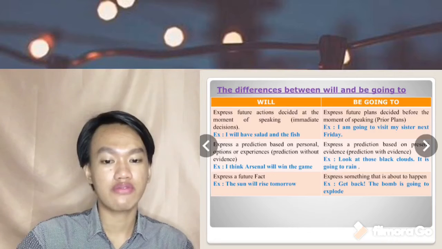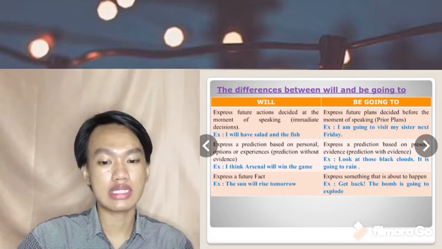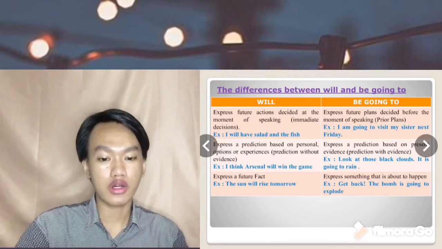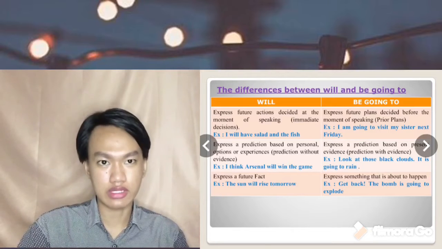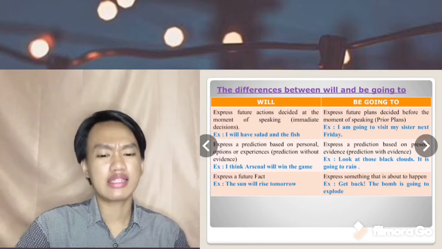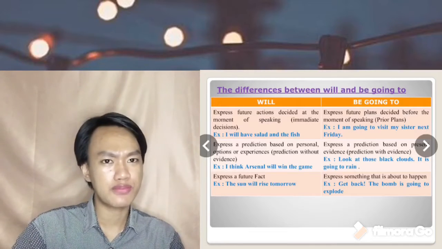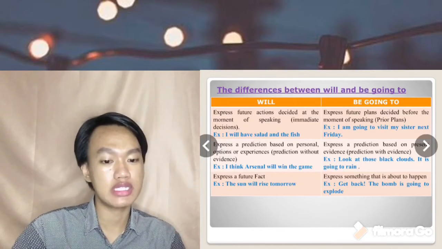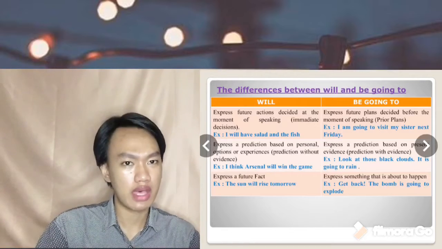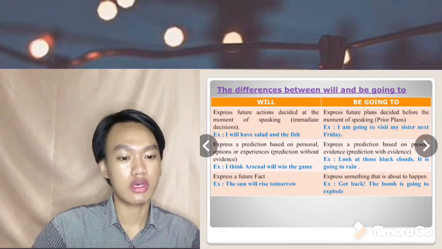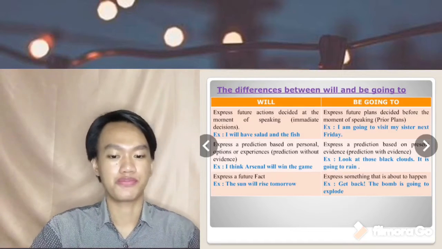And the other difference between will and be going to is that will expresses a prediction based on personal opinion or experiences, or prediction without evidence. For example: I think Arsenal will win the game. And be going to expresses a prediction based on present evidence, prediction with evidence. For example: look at those black clouds, it is going to rain.